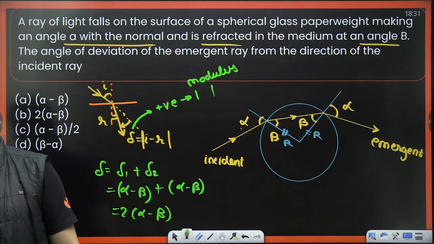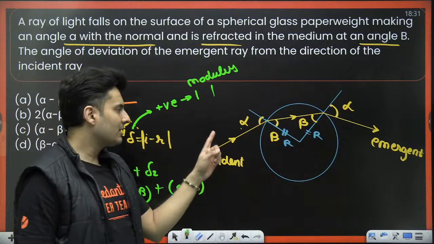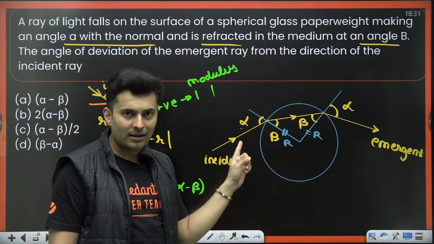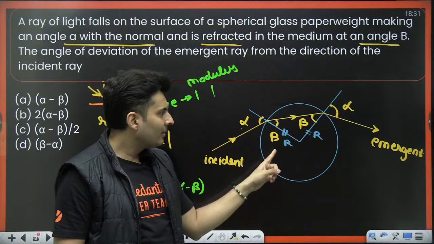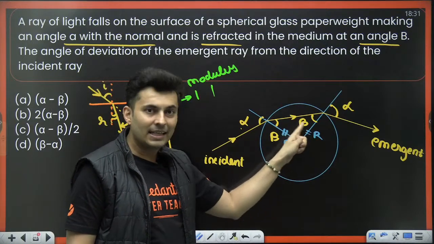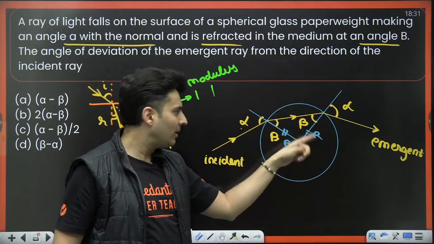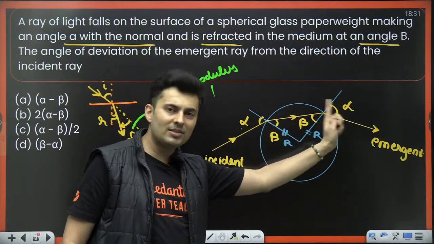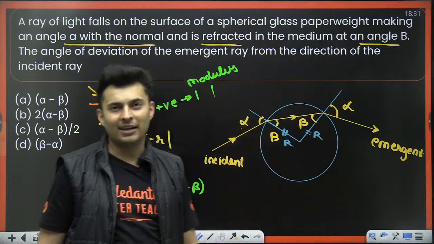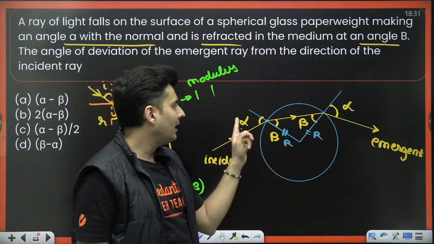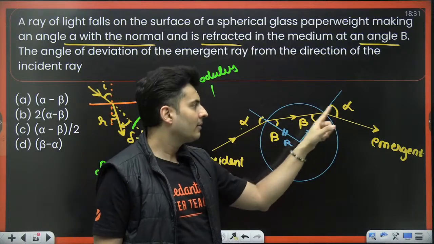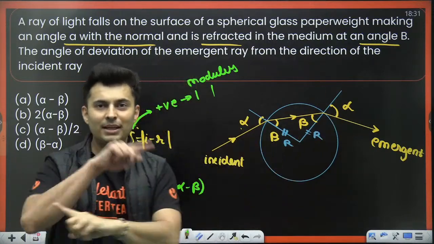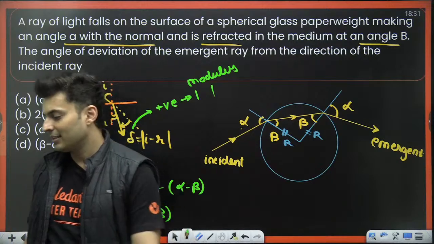Reversibility principle is if light enters from air at some angle alpha and goes in some medium at some beta angle, then if light is incident in the glass or that medium at beta, then again when it comes back in air, it will come out at alpha angle. Okay? Air, medium, alpha, beta, medium, air, beta, alpha. Reversibility principle. Just flip it. Got it?